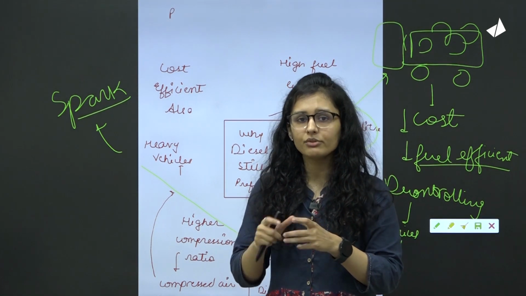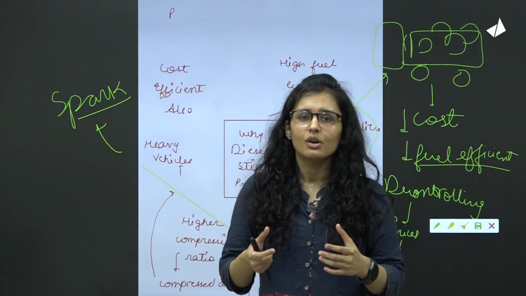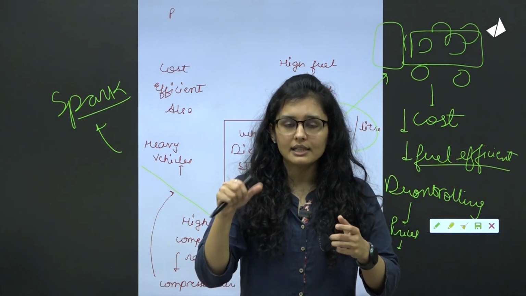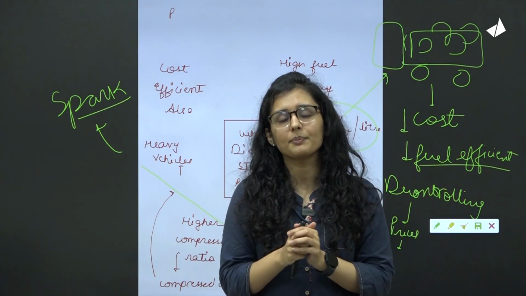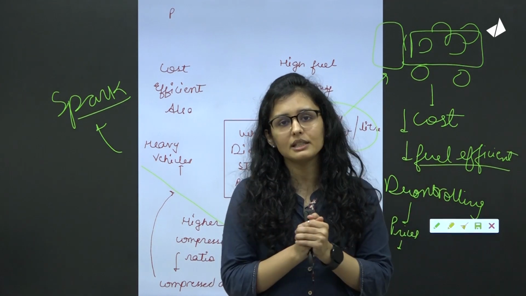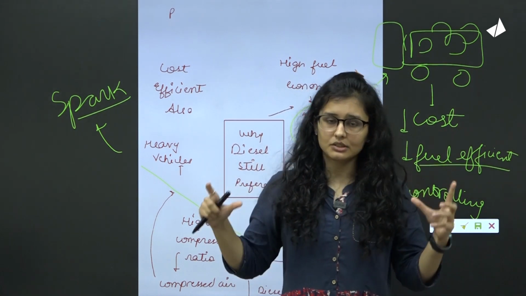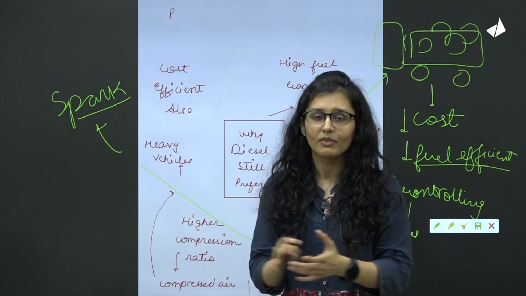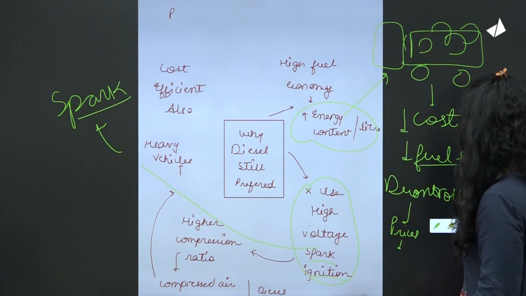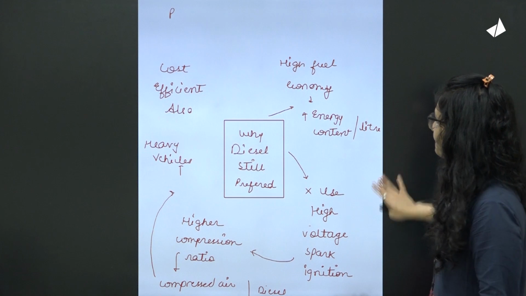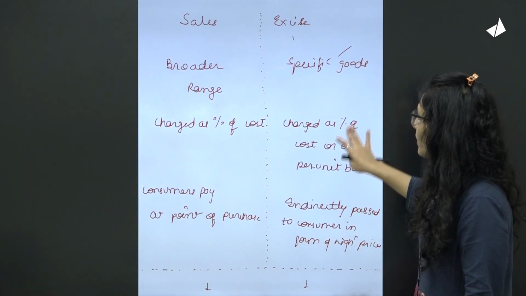You might have seen in winters, often two-wheelers like Activas and scooters, you have to try to start them again and again, and if they are not starting from self-start, you try to provide kicks, you provide this mechanical force to the two-wheelers. That is nothing but about creating a spark. If the spark is not created, then there will be no burning. That problem is not there with diesel-based vehicles. So this is what we need to remember here. This is why we prefer these vehicles, and this was the overall topic here.